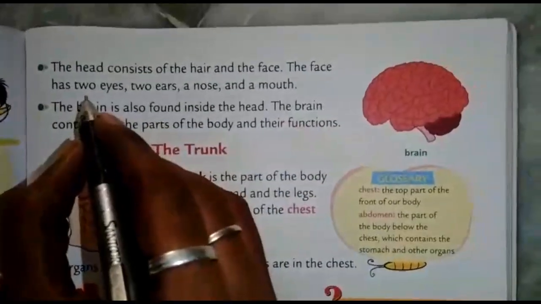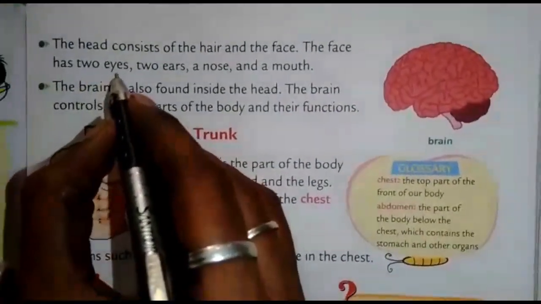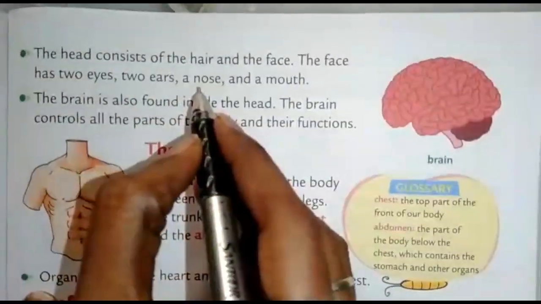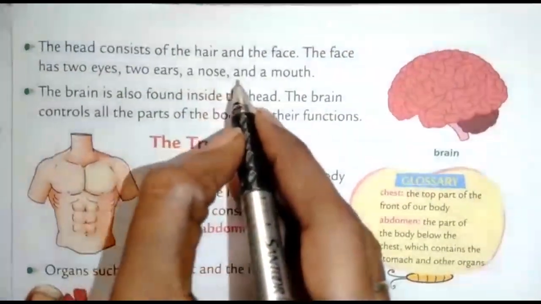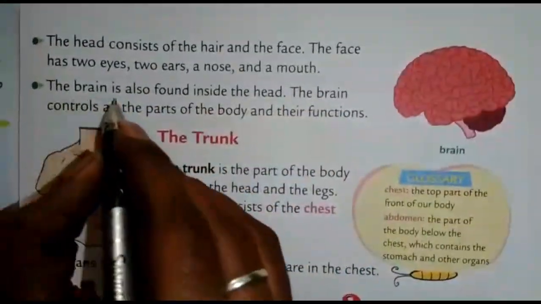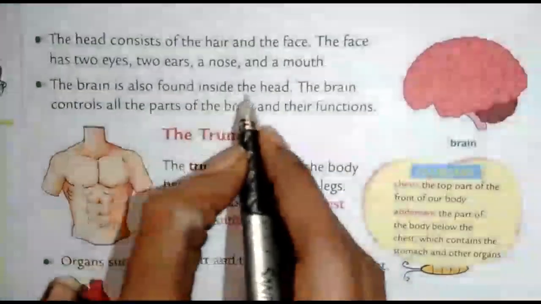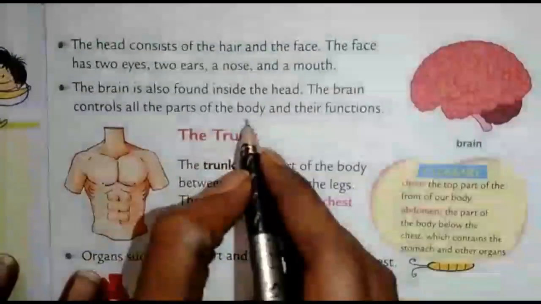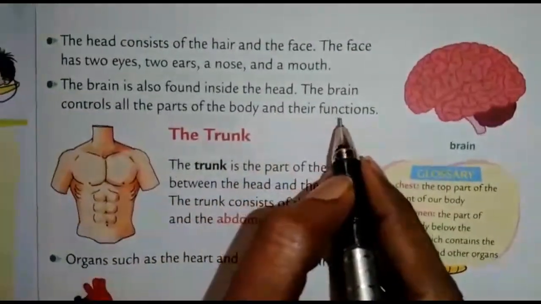See, children, we can see with our eyes. We can hear with our ears. We can smell with our nose. We can eat with our mouth. The brain is also found inside the head. The brain controls all the parts of the body and their functions.